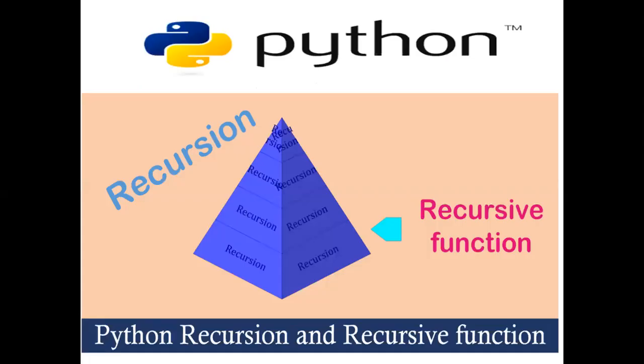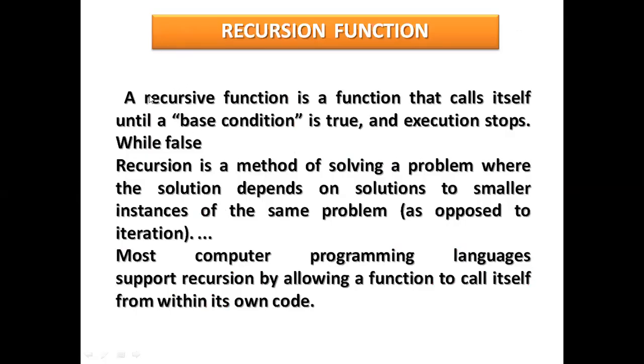So now I'll discuss recursion and recursive functions. What is a recursive function? See, a recursive function is a function that calls itself, on its own. Until a base condition is true, whichever condition you have given there, as long as that condition is true it works, and execution stops when it is false.